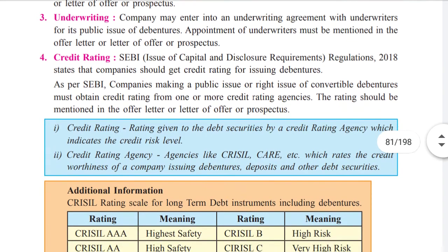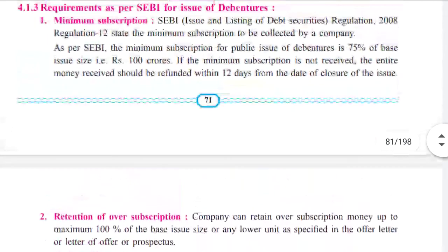Now underwriting. What is underwriting? This is interesting. The company may enter into an underwriting agreement with underwriters for its public issue of debentures. Appointment of underwriters must be mentioned in the offer letter or letter of offer or prospectus. Now, what are these underwriters? As I said over here, see in this first point, that a minimum of 75% has to be subscribed, isn't it?